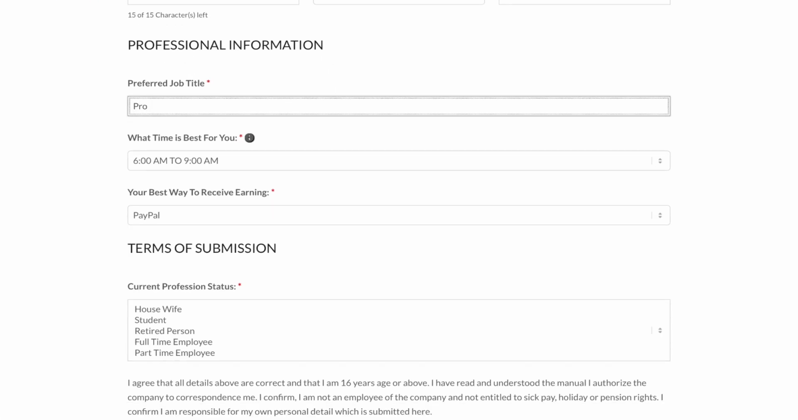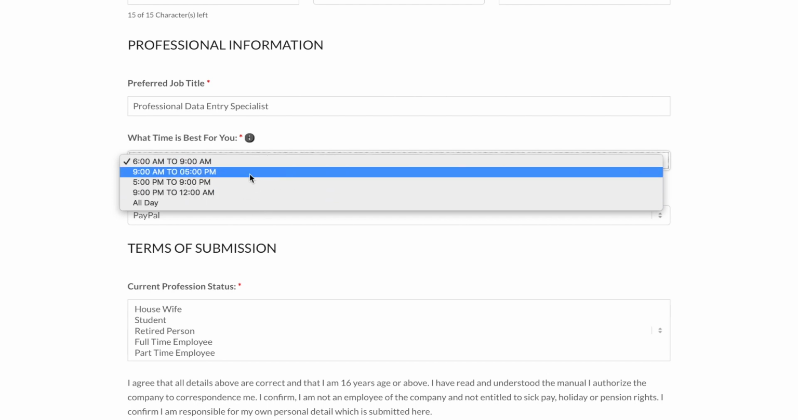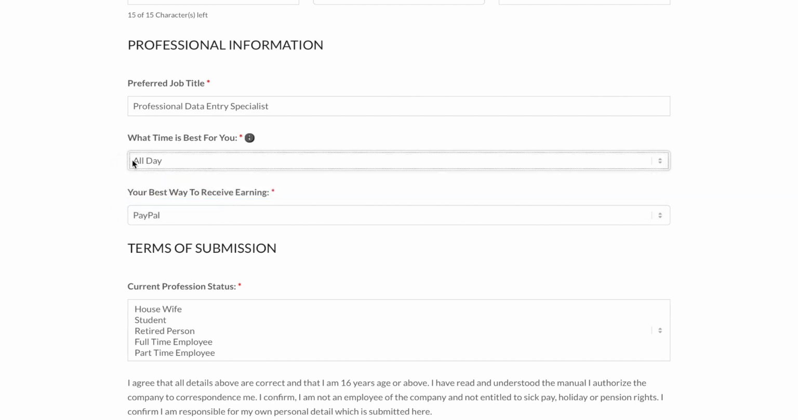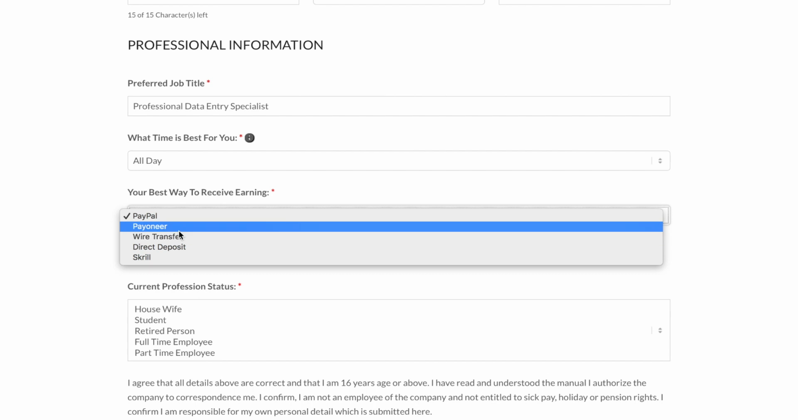Now I want you to type in the job title section. It is very important to type the job title just like this one, and then choose what time is best for you. Next, click on the down arrow right here and you can actually see whatever time that you want. But I want you to choose all day, and that's going to give you more opportunities and more jobs, meaning you can earn more money online. Then choose the best way to receive your earnings. Click on the down arrow here and you can choose from PayPal, Payoneer, wire transfer, and direct deposit. As for me, I personally use PayPal.